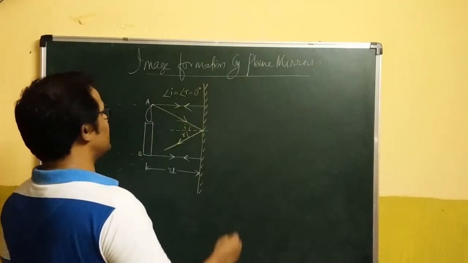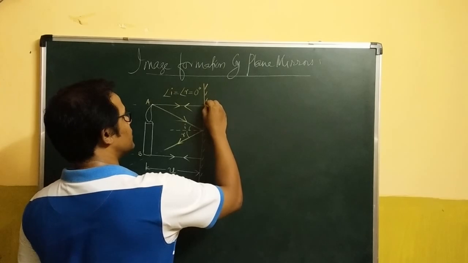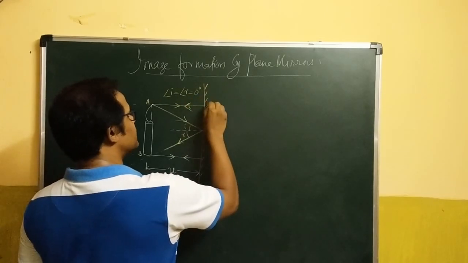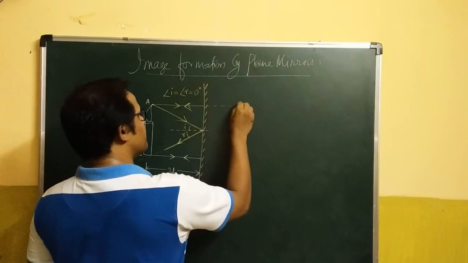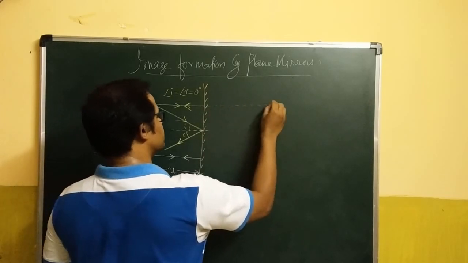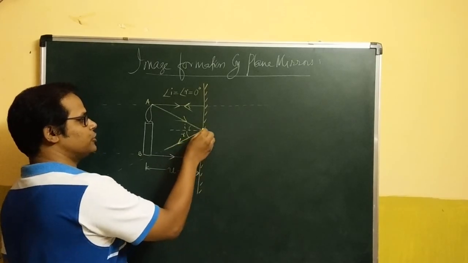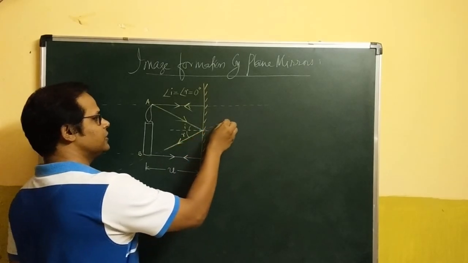Okay, let us see diagrammatically what a virtual image is. Produce the reflected ray of light backwards, geometrically straight. Reflected ray number 2, produce it backwards.